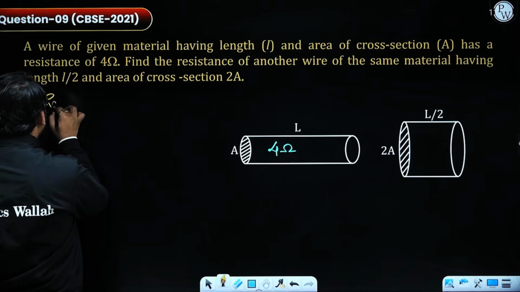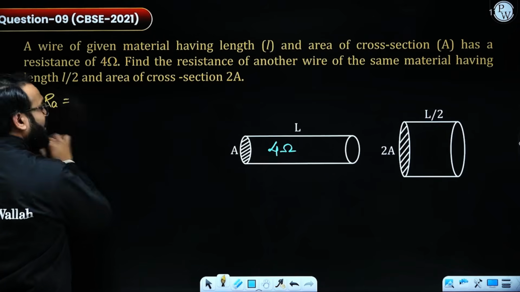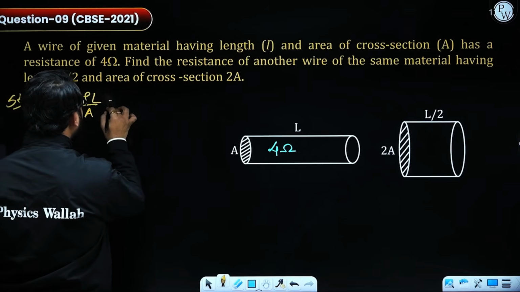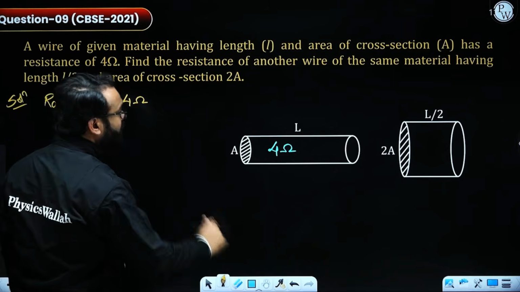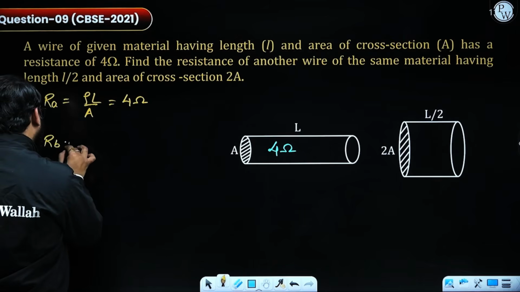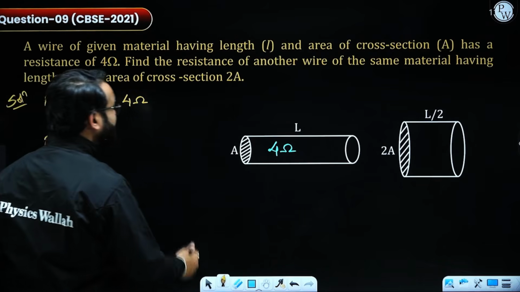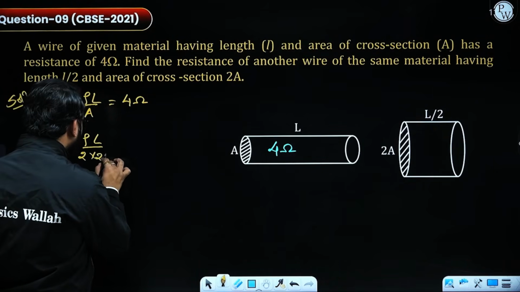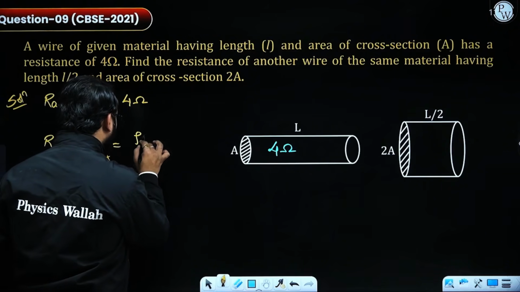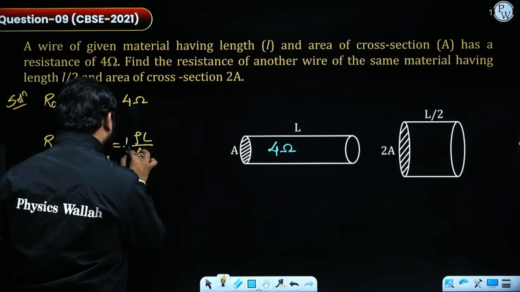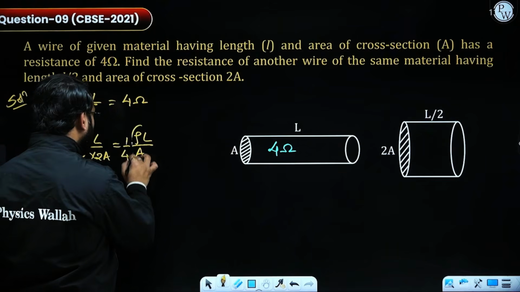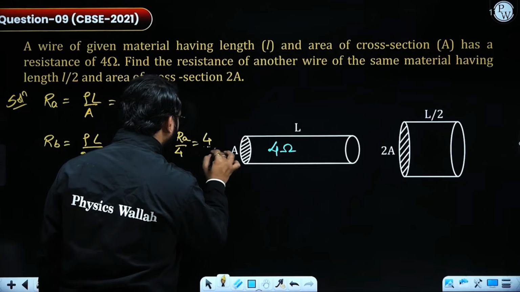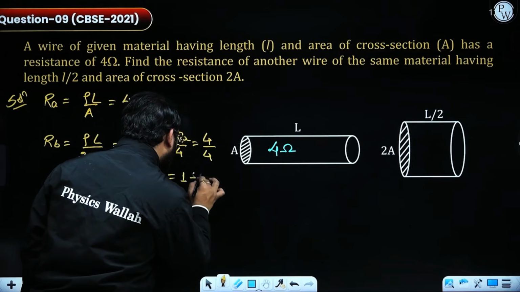So I am having RA, that is rho L by A, and this value is equal to 4 ohm. Talking about the second one, that is RB. That is rho, the length given as L by 2 and area given as 2A. Which is coming out as rho L by A times 1 by 4. So this value is equal to RA by 4. If RA is 4, the answer will be 1 ohm.